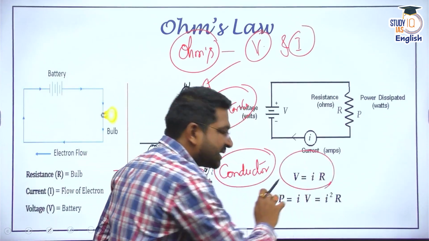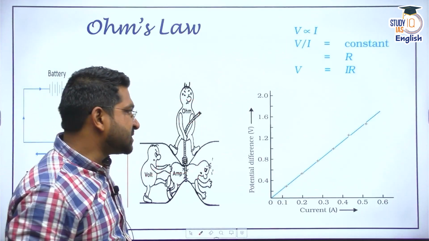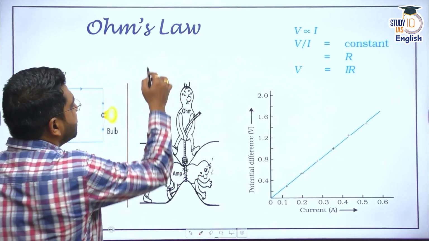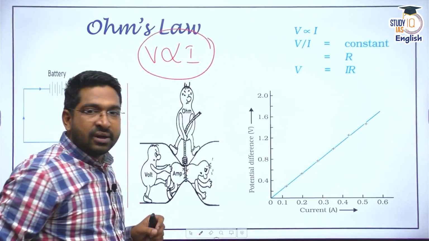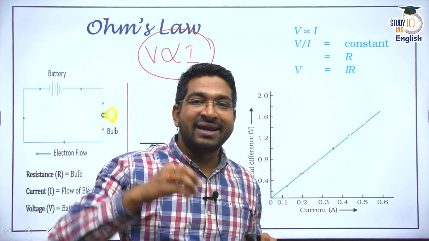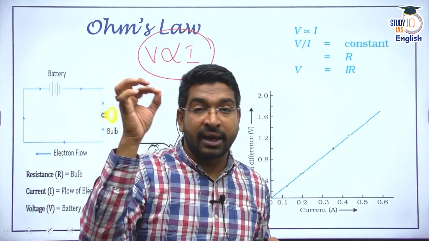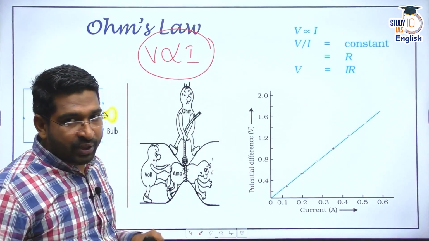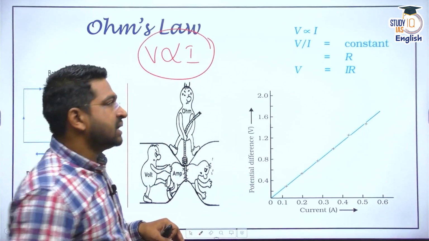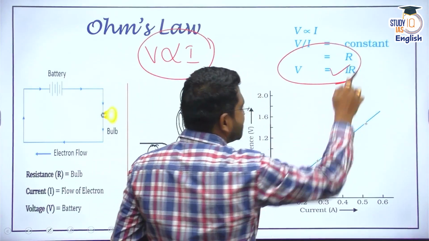Voltage is directly proportional to the amount of current that passes in a circuit. All right. So remember, voltage, that is the potential difference, decides how much charge will move per unit time. Voltage is directly proportional to current. If you remove this proportionality symbol, pardon me, you get the constant called resistance.